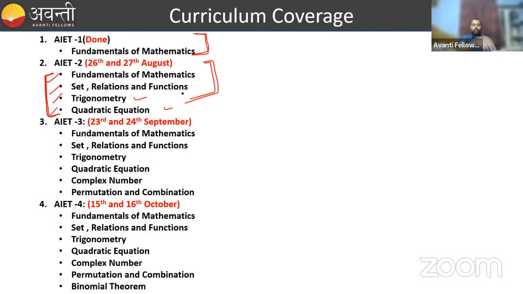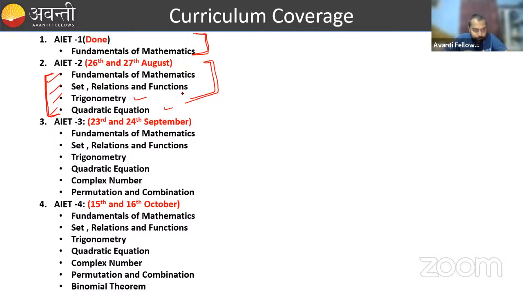So we don't have time to go through all these chapters thoroughly, but we'll take a crash course of all these chapters and some important portions of them, and we'll try to cover all these chapters before your AIT, right? ठीक है.